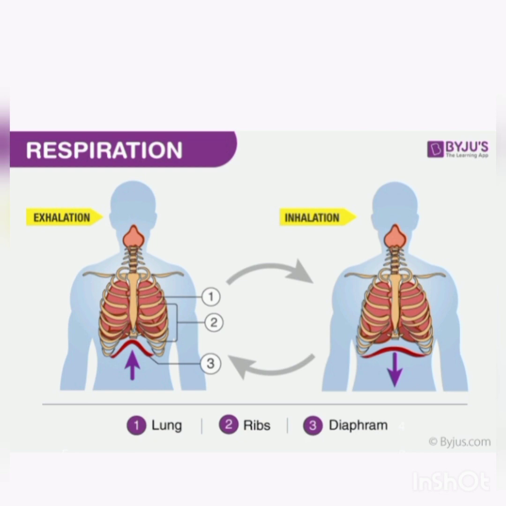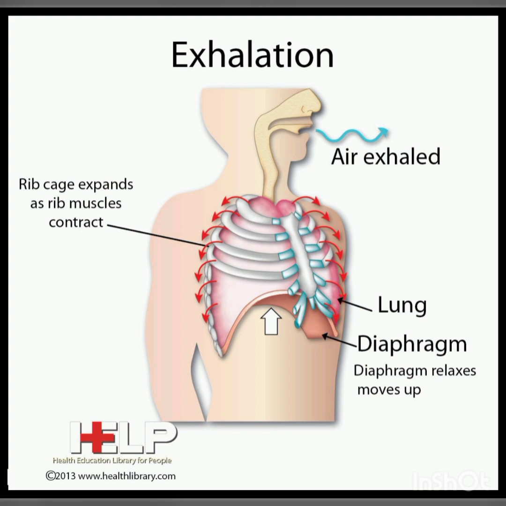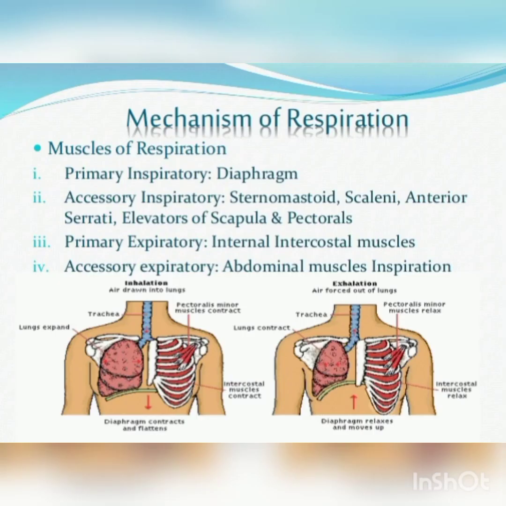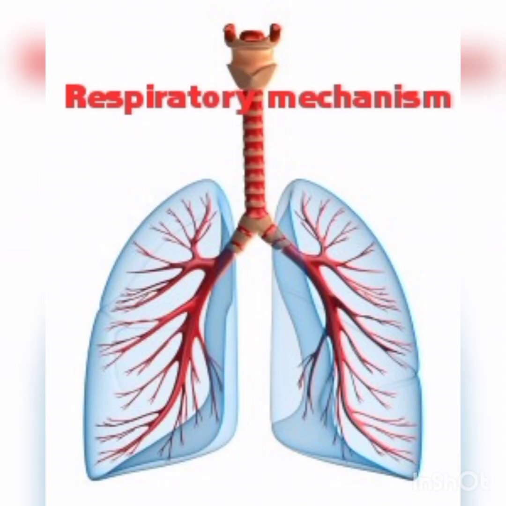And mainly in the respiratory system, first we discuss the respiratory mechanisms: external respiration, internal respiration, and cellular respiration.